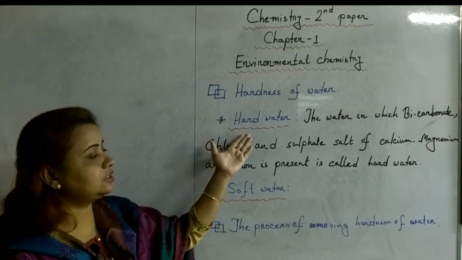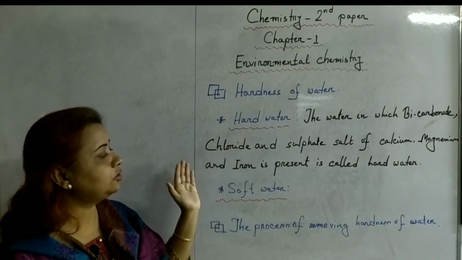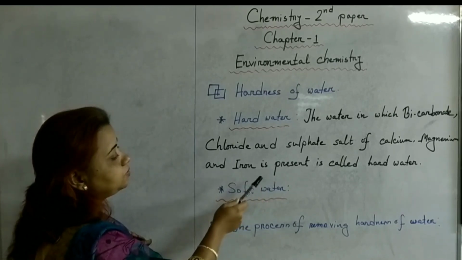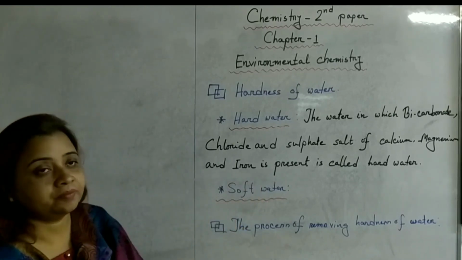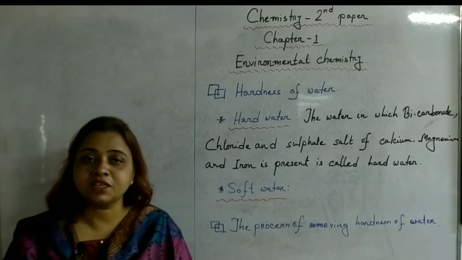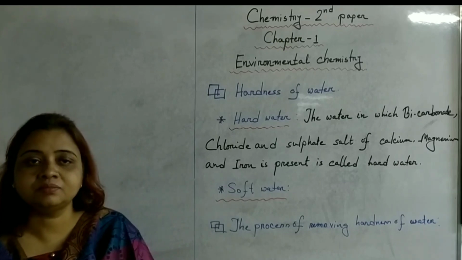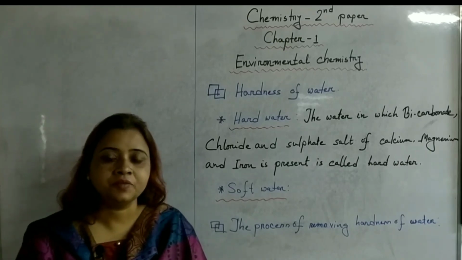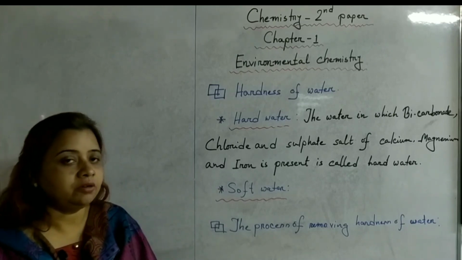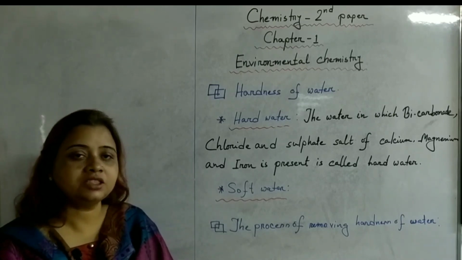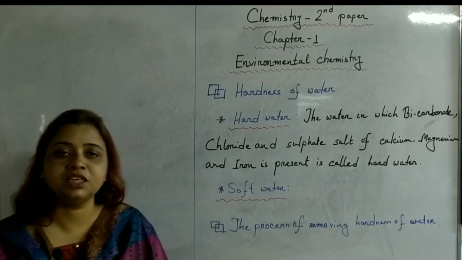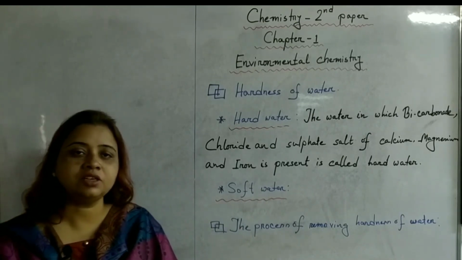What is hard water? Whenever bicarbonate, chloride and sulfate salt of calcium, magnesium, aluminium and iron is present in water, it is known as hard water.